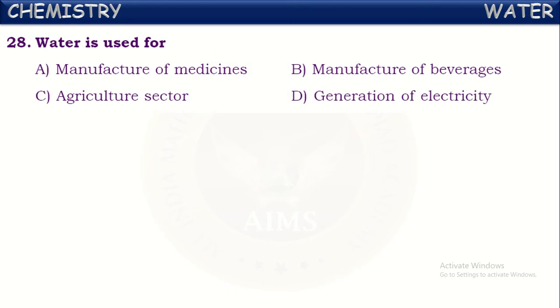Next one. Water is used for... Where do we use this water? In manufacturing of medicines, in manufacturing of beverages in industries, in the agriculture sector a large quantity of water is used. Even in generation of electricity also, hydroelectricity we call. In all these procedures, water is used.